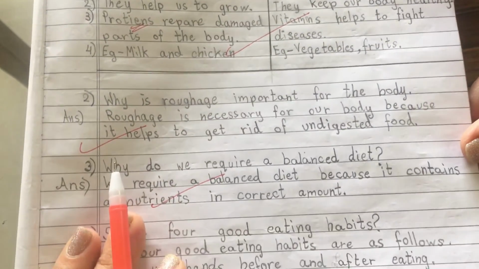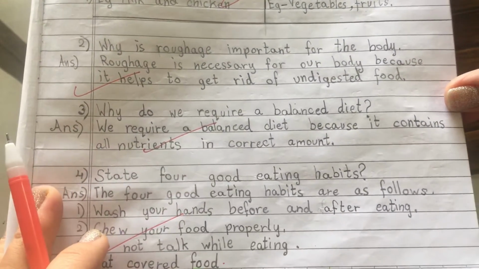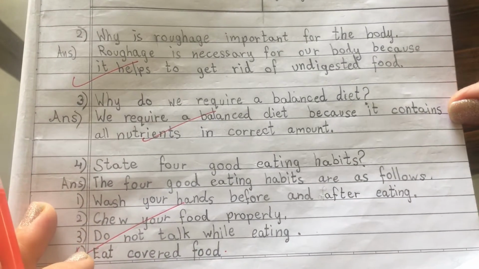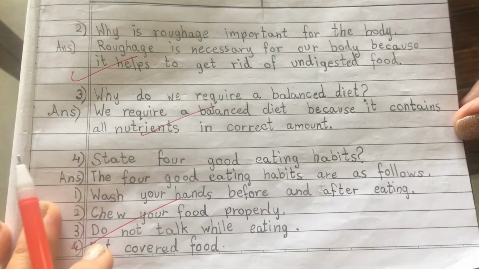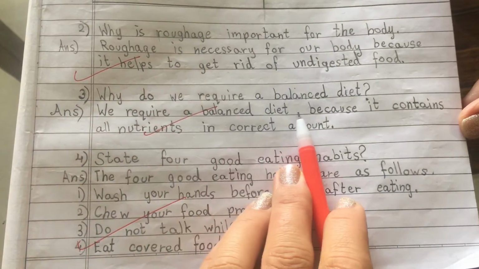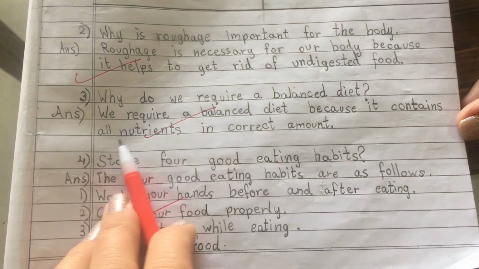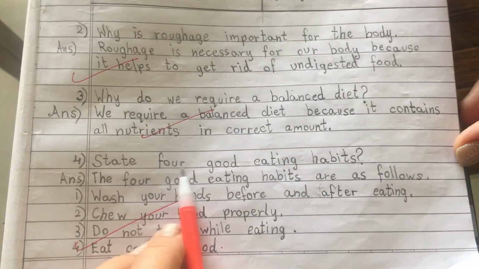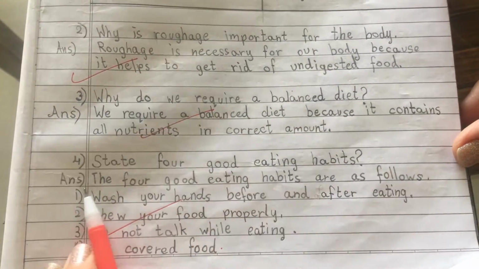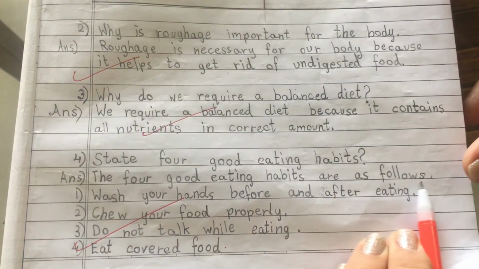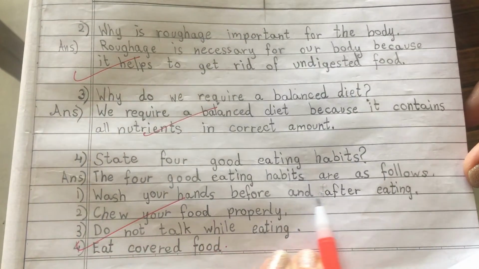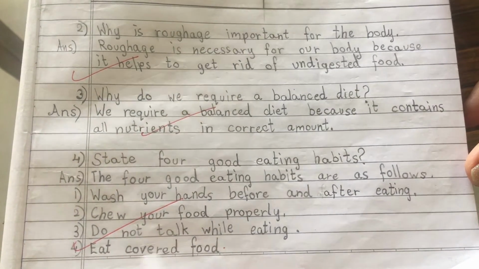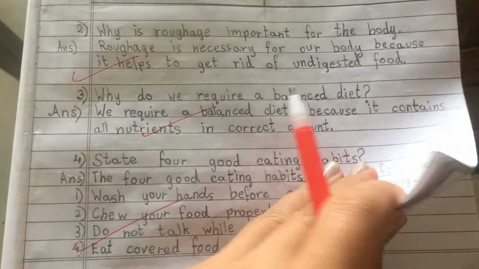Why is roughage important for the body? Roughage is necessary for our body because it helps to get rid of undigested food. Why do we require a balanced diet? We require a balanced diet because it contains all nutrients in correct amount. State 4 good eating habits. The 4 good eating habits are as follows. 1. Wash your hands before and after eating. Chew your food properly. Do not talk while eating, and eat covered food.